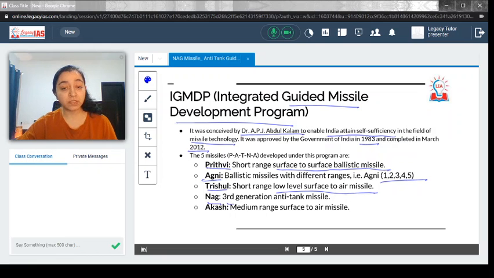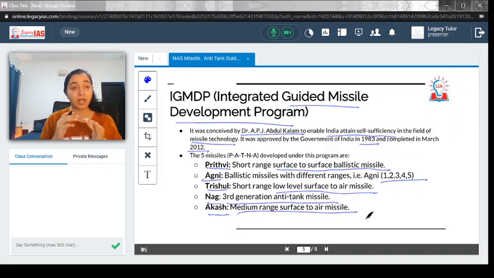Then we have NAG, which is a third generation anti-tank missile. And finally, we have the Akash, which is a medium range surface to air missile. So these are the 5 missiles developed under the Integrated Guided Missile Development Program, and you can remember them by the mnemonic PATNA. These are important. Go through them in detail. Try to understand their specifications, because UPSC does ask about the defense sector, and in your security section also you could expect some kind of question from here. So these are the major details that you need to know.